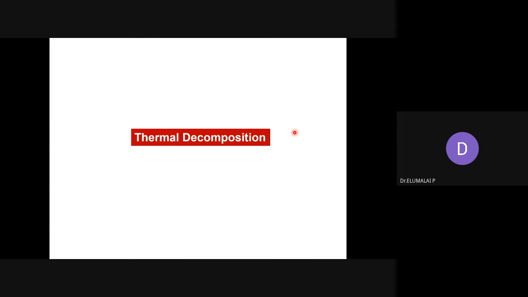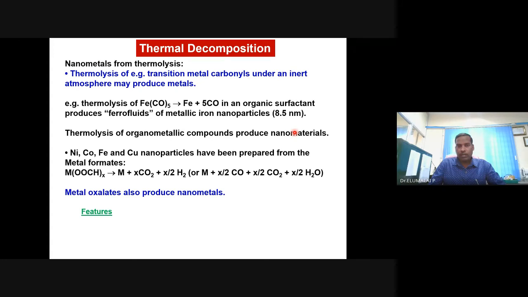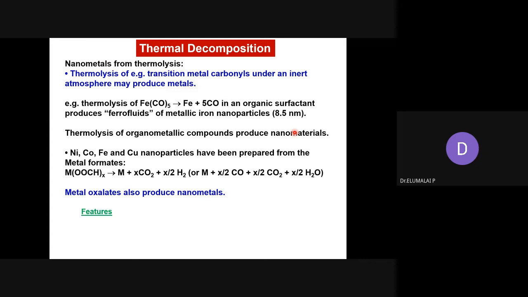Hydrothermal conditions. So we'll move to the next synthetic process. Very minimal on this. A simple technique one can do at any place, any lab. This is thermal decomposition or pyrolysis, or thermal pyrolysis, whatever you can name it. Thermolysis also. It's the simplest method of making materials.